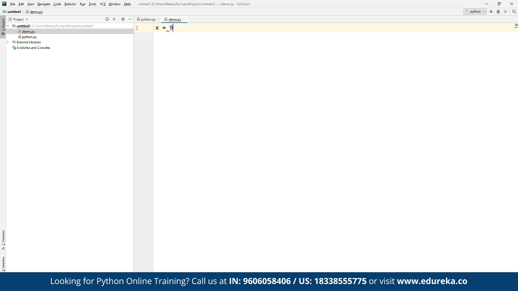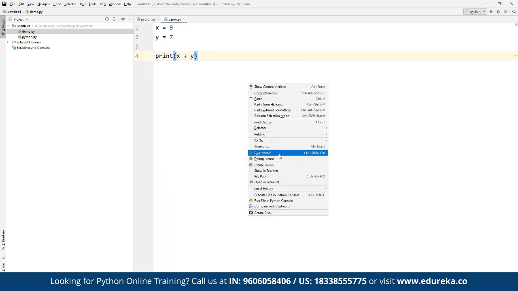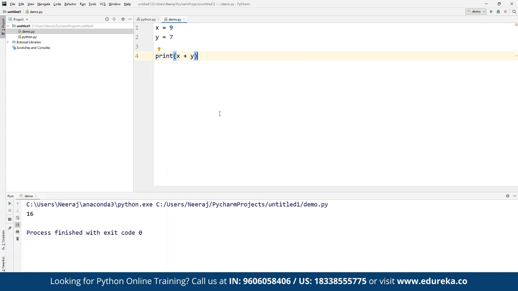For example, we want to perform a simple operation as x is equal to 9, y is equal to 7, and now we want to print the sum of these two. So you can define print x plus y, and then if we want to run this, we can click on run demo, and the same code is going to be executed within the IDE, and then we can see the result being shown to us. So that's how we can work with PyCharm.